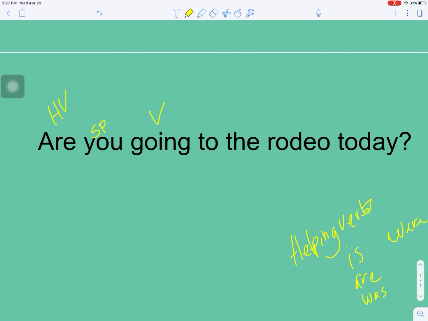And then we continue to go down our sentence. It says to, and we know that is a preposition. So to, we start our prepositional phrase. And to what? To the rodeo. There's our object of the preposition. And we have the, which is an article adjective. And today. So what rodeo when? Rodeo today. There's an adverb. That's the when, how questions that you would ask. And so now we have our sentence